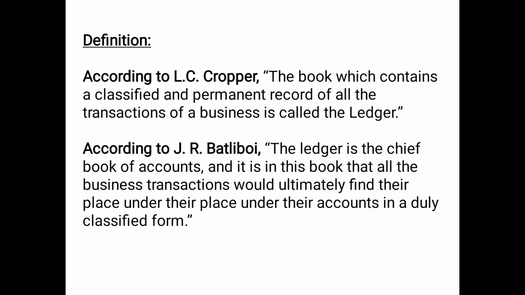And according to J.R. Batliboi, the ledger is the chief book of accounts, and it is in this book that all the business transactions would ultimately find their place under their accounts in a duly classified form. That means all the transactions will be at one place where they belong to. The similar nature transactions will be recorded at one place. So you can do any one definition which you think is easy.